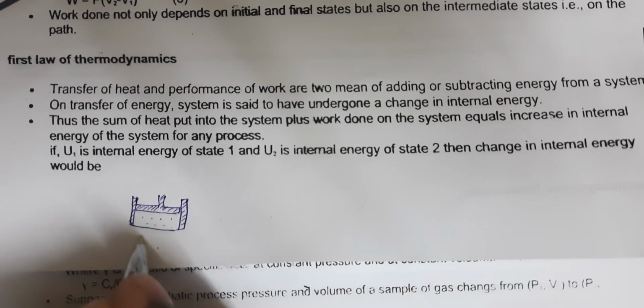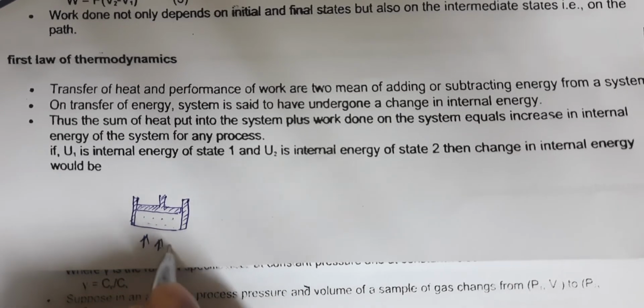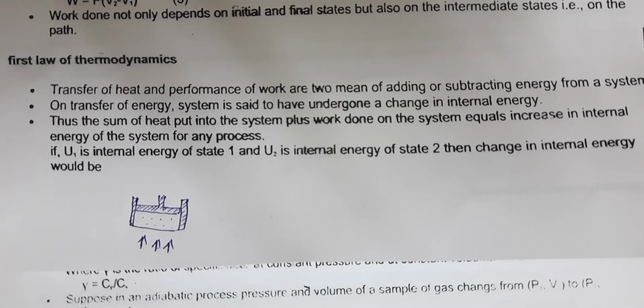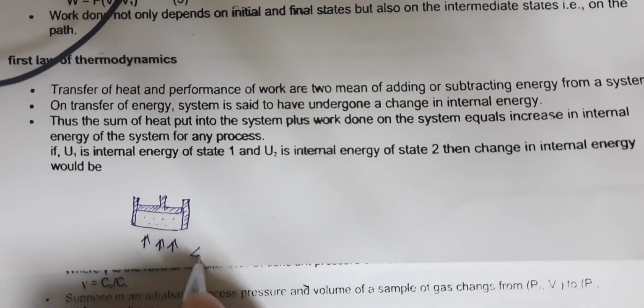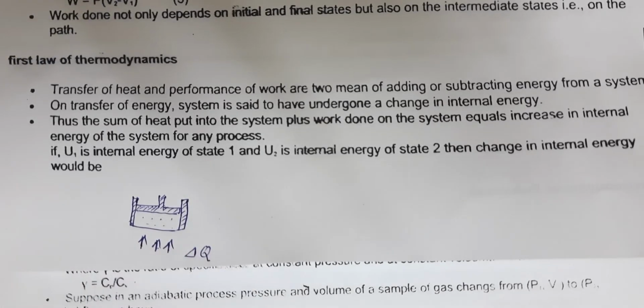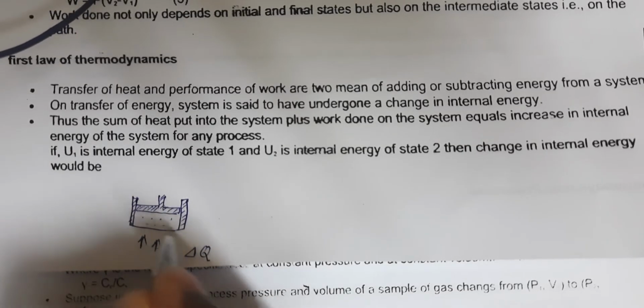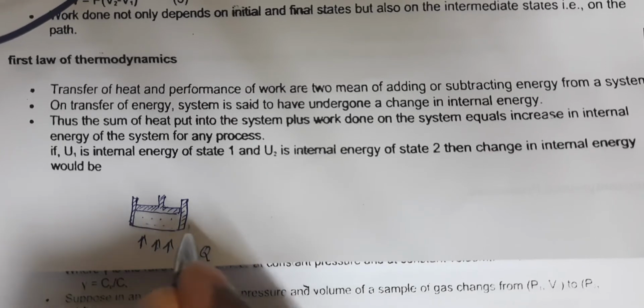Suppose you give heat energy here. That heat energy I write as Q, or a small amount of heat, delta Q. What happens is the molecules gain more energy, more heat energy. Their kinetic energy increases.